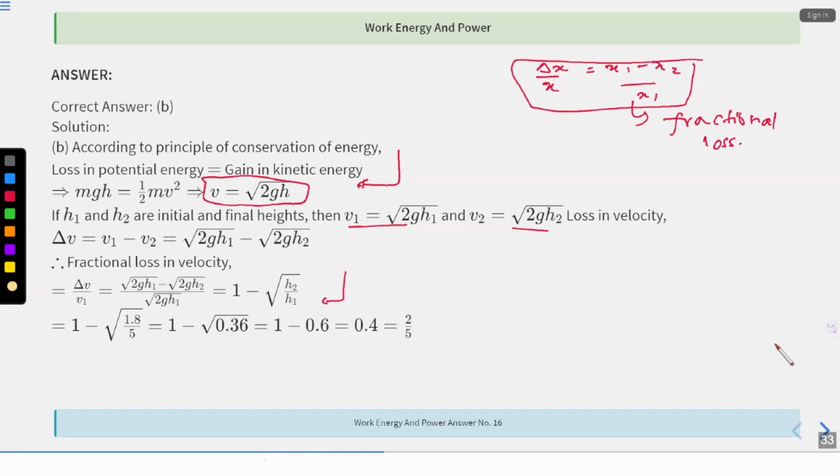Fine. 1 minus under root of 1.8 divided by 5, which is 1 minus under root of 0.36. Okay, this can be calculated, and this answer comes to be 2 by 5.